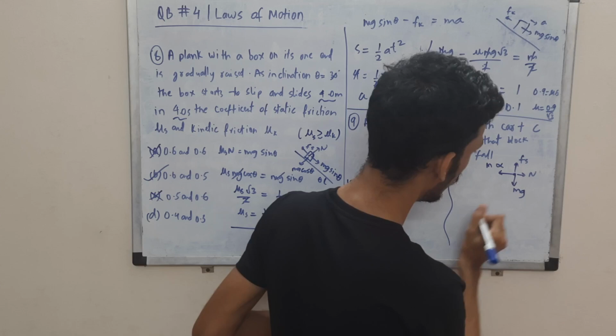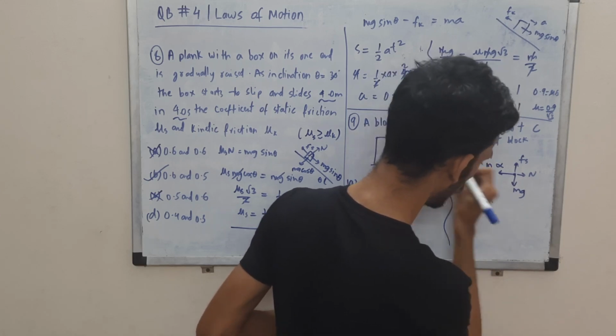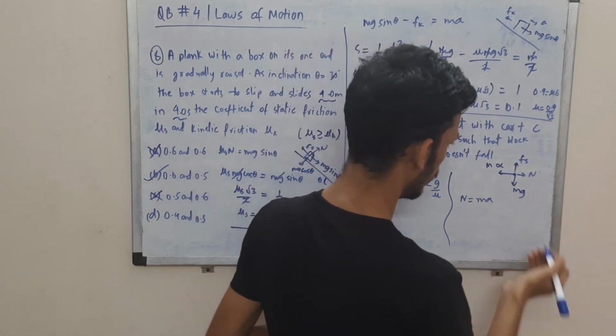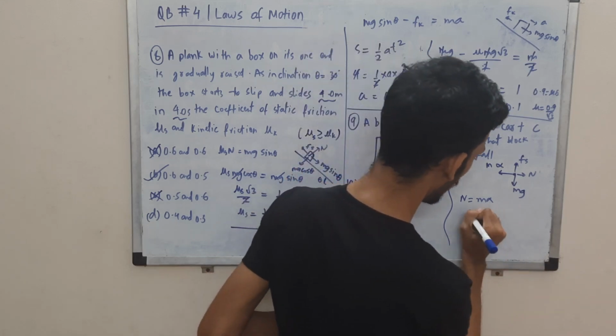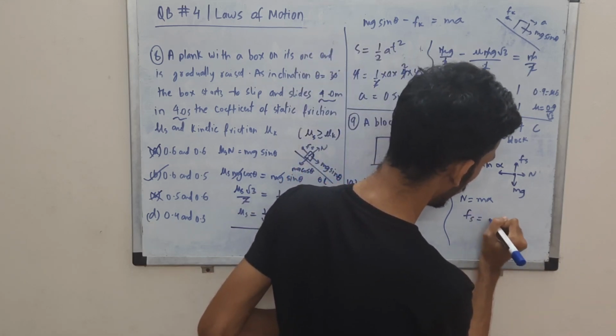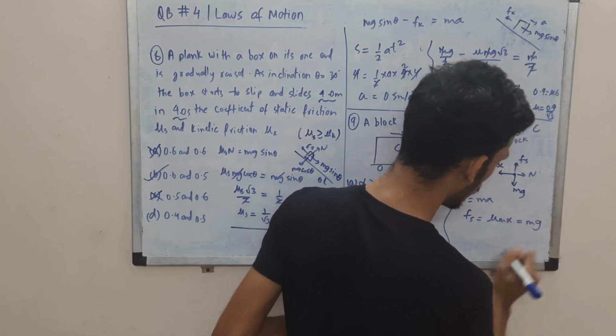So Fs should equal mg. First of all, let us find N. N is m alpha, you can see that. We have to keep this block in equilibrium, so balance the forces, let it not fall down. Fs is mu N, so mu times m alpha. This should also equal mg.